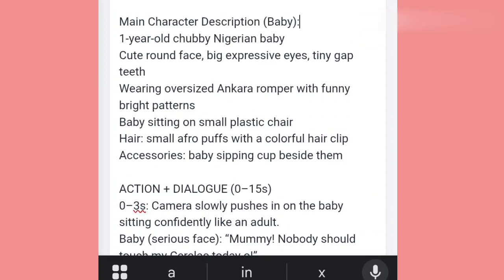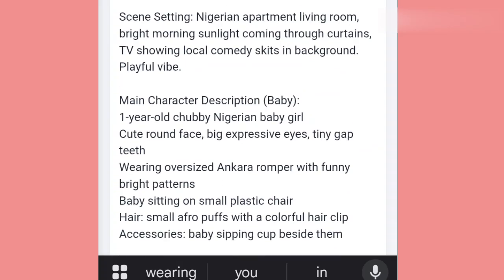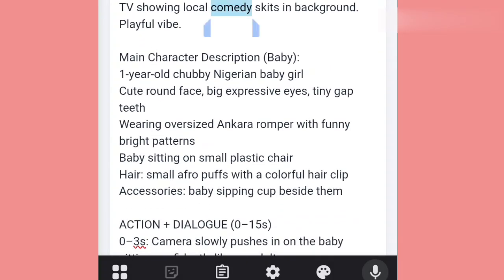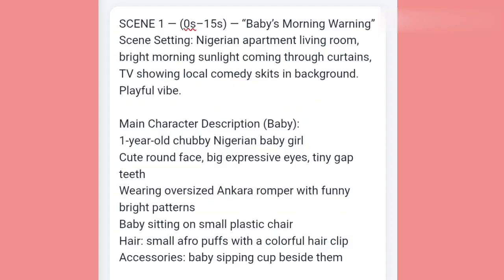So now over here in the baby description, you can notice that they did not specify whether it is a baby girl or a baby boy. So if you do it like this, they might generate the one they want, and on the second scene, the baby might change. So let's specify a Nigerian baby girl. Let's use a baby girl. Okay, this is better because we have specified what we need here. All right. So now we are moving all of this. We'll highlight everything, select all, copy. So we'll move over to MindVideo to generate.